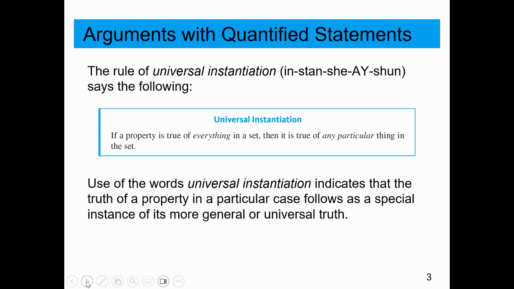Now, this is perhaps a new vocabulary word, the rule of universal instantiation. It simply says if a property is true for everything in a set, then it is true of any particular thing in the set.